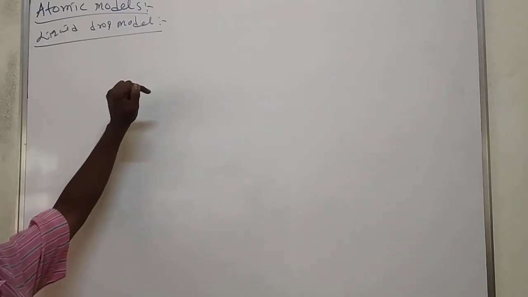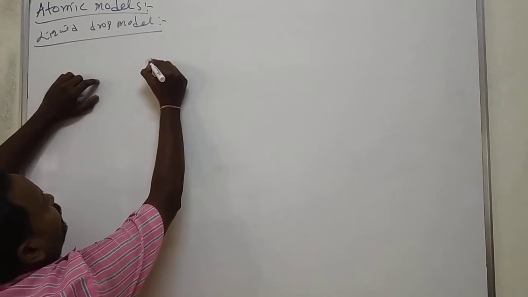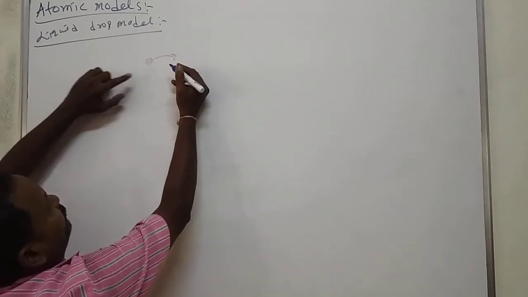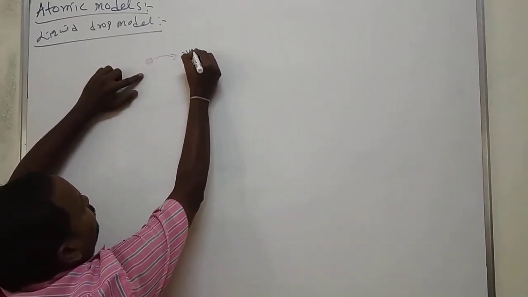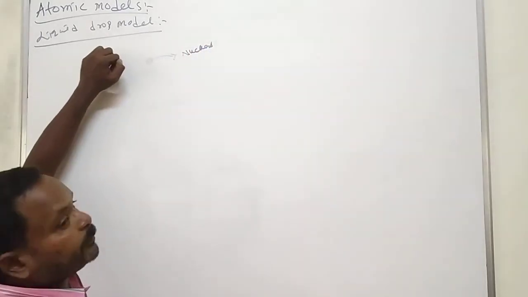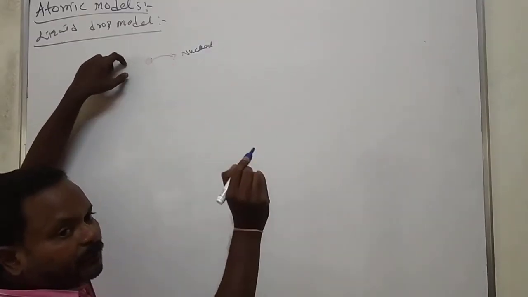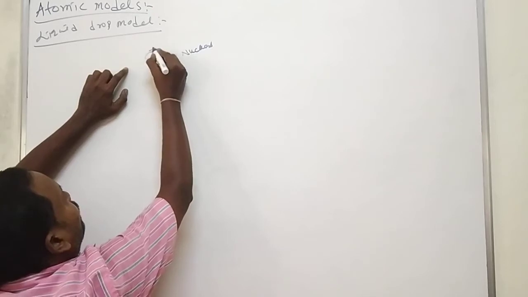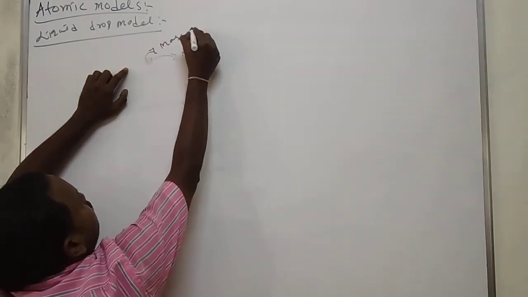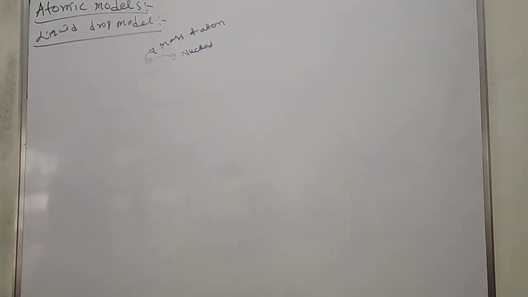Where we put the water drop, this is the center of the water drop. This center of the water drop we call the nucleus. This area where the water drop spreads out, that area we call the mass of the atom. Like that, the liquid drop model explained.